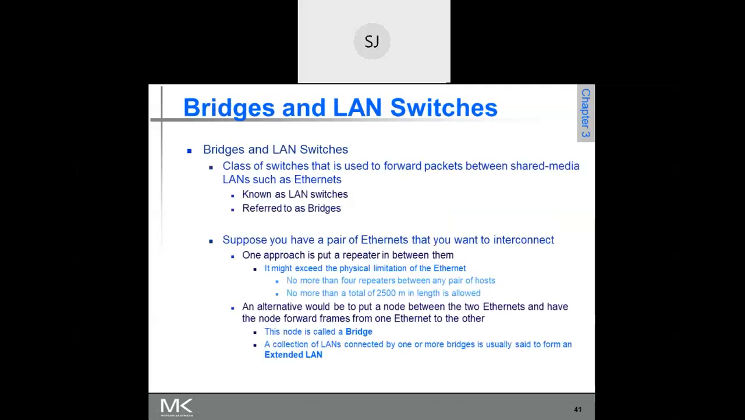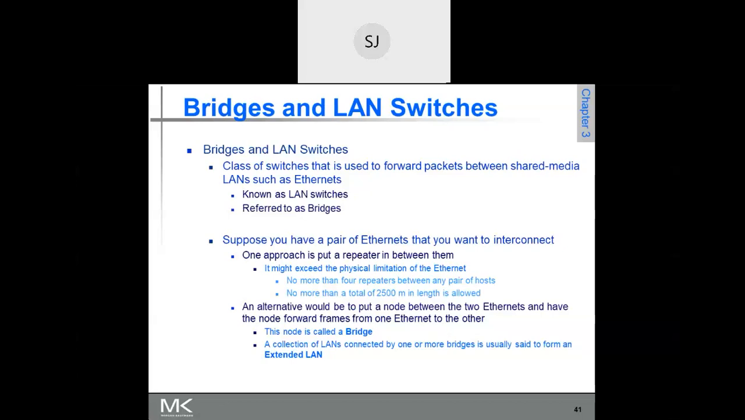Okay, so that's all about this one. So that is datagram switching, circuit based switching, connection oriented switching, and source routing. So then we move on to the bridges and switches.